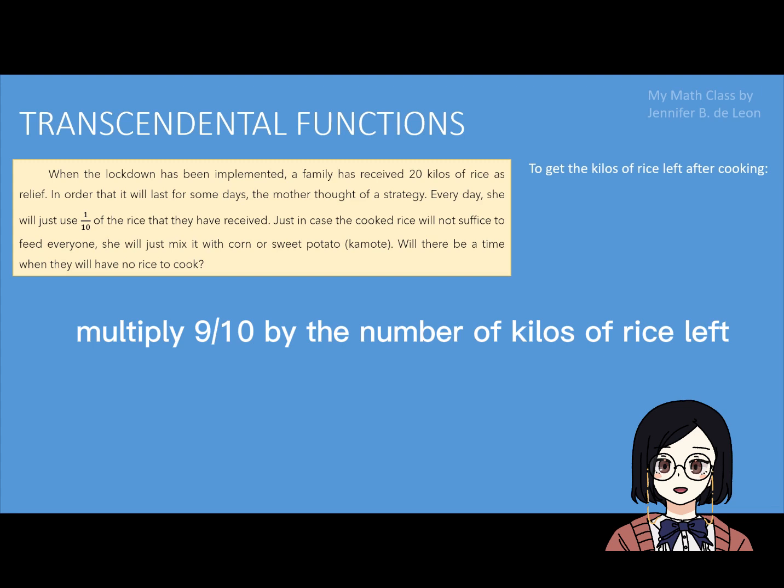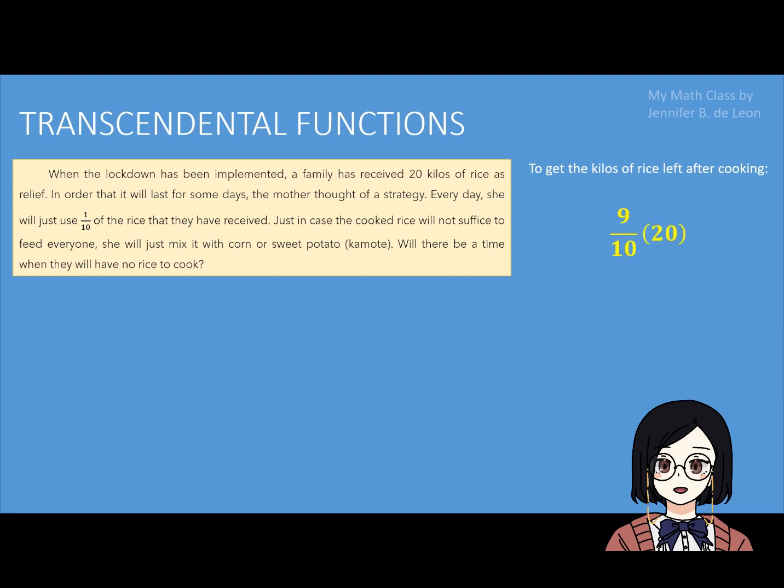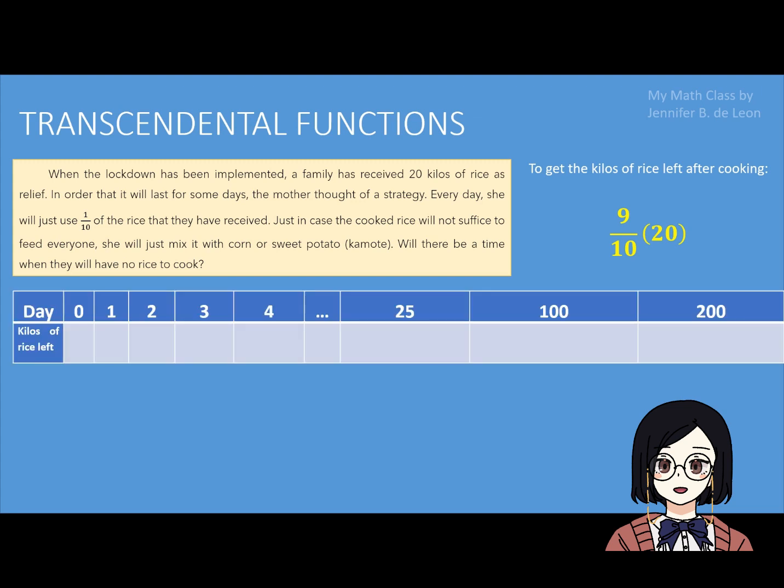For day 0, there will be 20 kilos. To get the number of kilos of rice left for day 1, we get the product of 9/10 by 20, giving us 18. To get the number of kilos left for day 2, multiply 9/10 by 18, giving us a product of 16 and 2/10.